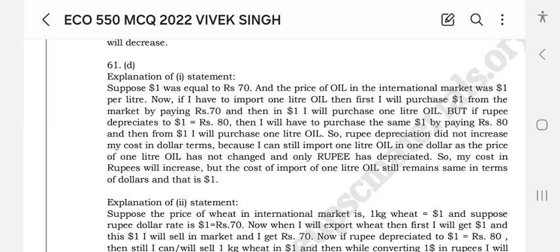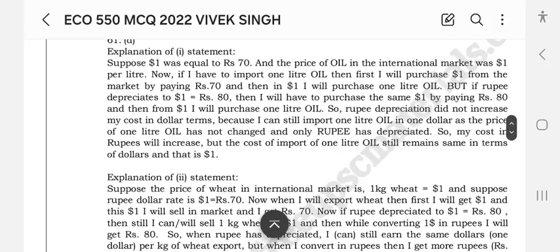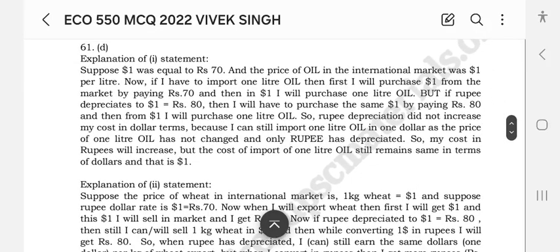So rupee depreciation did not increase my cost in dollar terms, because I can still import 1 liter of oil for $1. The price of 1 liter of oil has not changed, and only the rupee has depreciated. So my cost in rupees will increase, but the cost of import of 1 liter of oil still remains the same in terms of dollars, and that is $1.